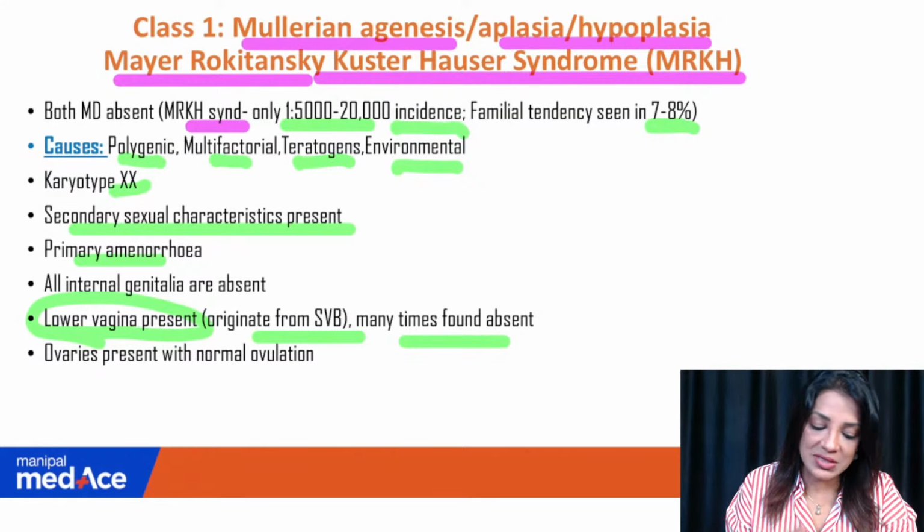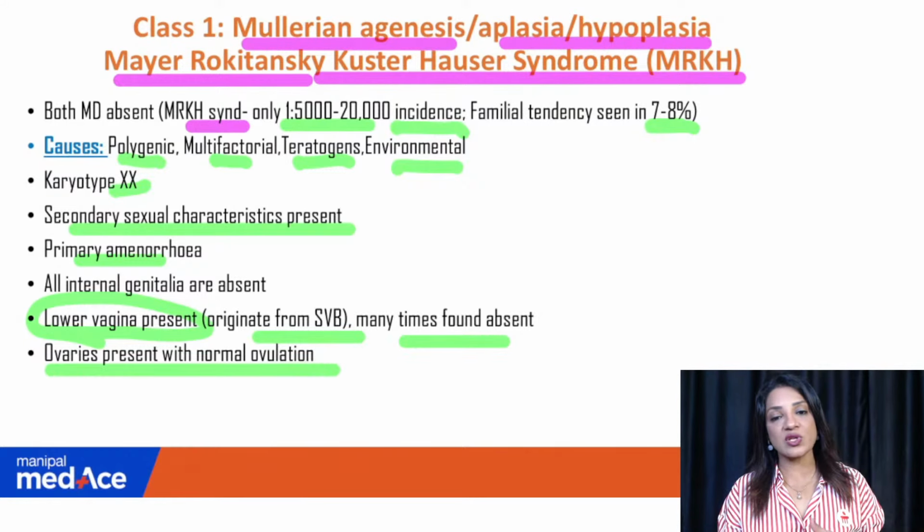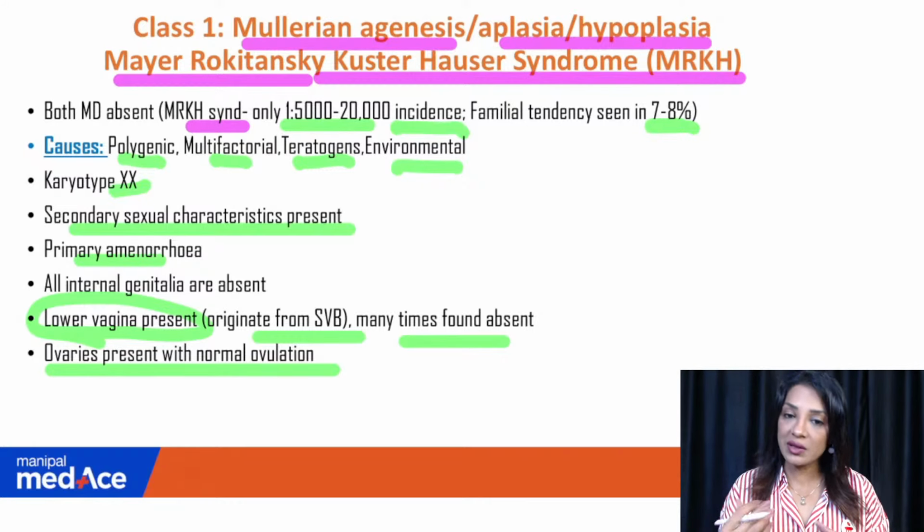Only a small dimple is there. And the ovaries are present with normal ovulation. Such patients can conceive with surrogacy. They can donate their eggs.